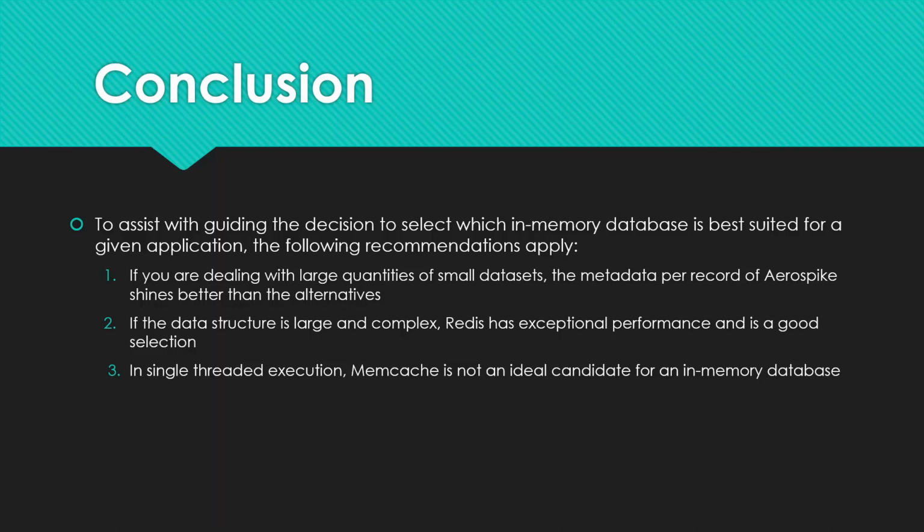So if you have a lot of small profiles but a large quantity of them, Aerospike is ideal. If the data structure is large and complex, so if you have very large data structures and a lot of them, Redis has exceptional performance and is a very good selection. In single-threaded execution, Memcache is not an ideal candidate for an in-memory database.